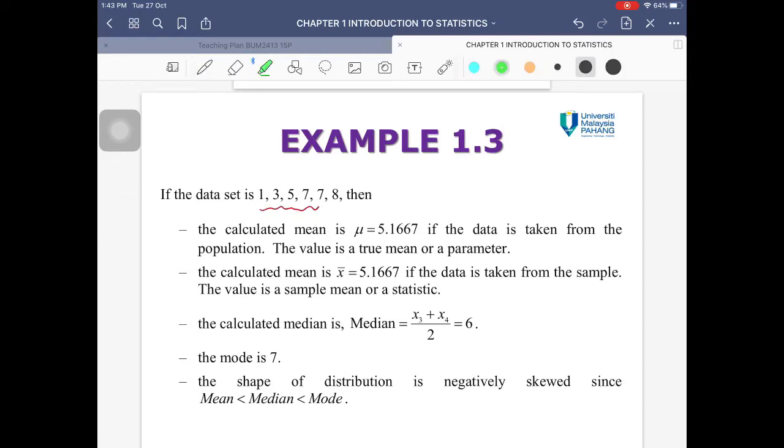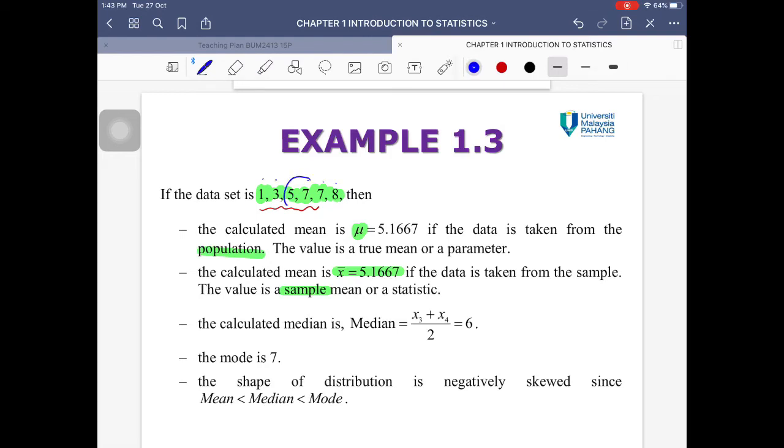Okay, now let's have a look at this example. I have a data set of 1, 3, 5, 7, 7, 8. So this is already a range: the smallest value is 1, the highest value is 8. If this data comes from a population, mu equals 5.1667. If this data came from a sample, my x bar equals 5.1667.